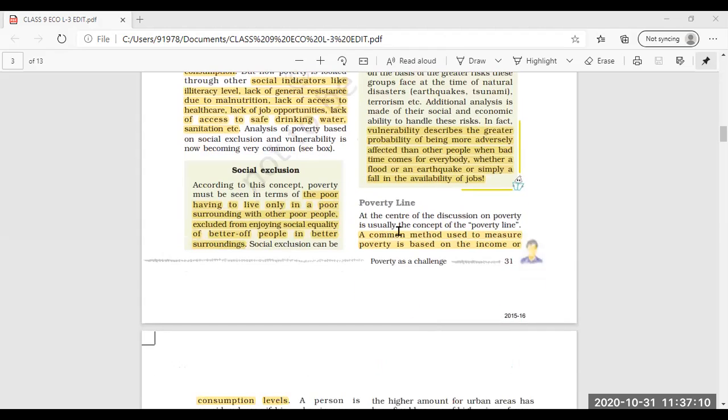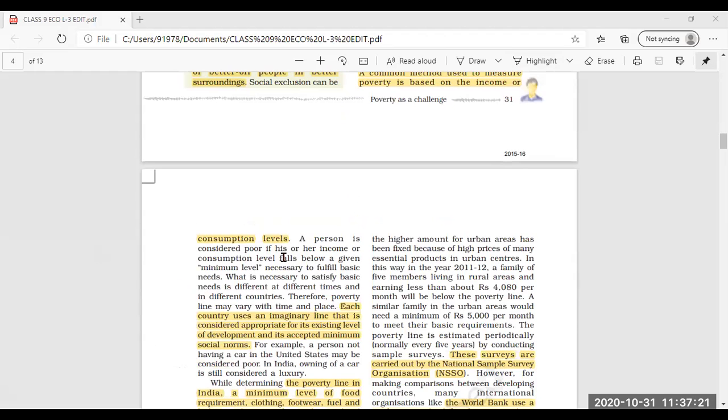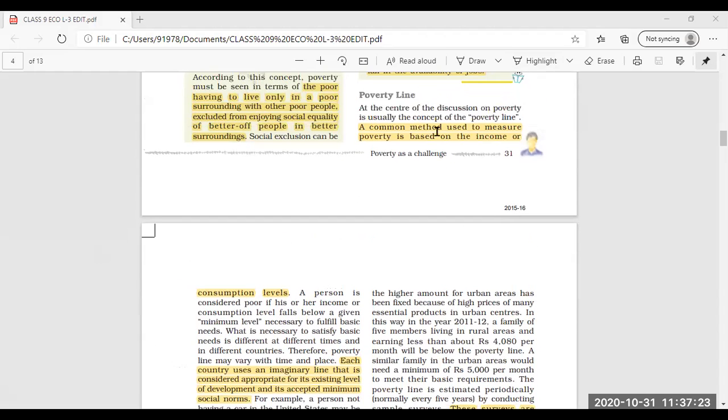Now, next we have seen what a poverty line is. A poverty line is a common method used to measure poverty, and it is based on income and consumption level. So this poverty line is the method used to measure how poor a particular person or family is, and it is based on income and consumption level.